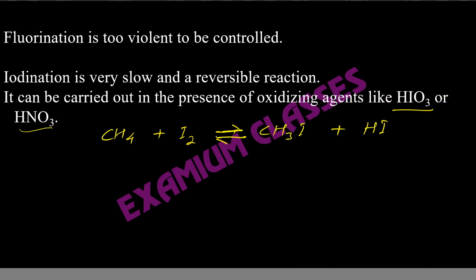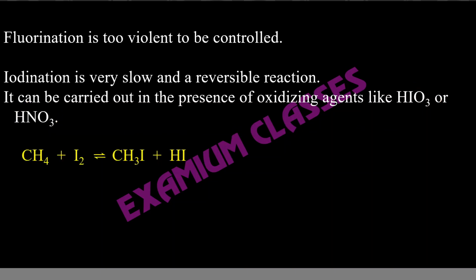So what happens? This HI is not available because it has been consumed by either HIO3 or HNO3. So the reverse reaction will not happen. Only the forward reaction will happen, and that will increase the rate of reaction. So CH4 plus I2 will give you CH3I and HI. This HI will be oxidized to iodine by either HIO3 or HNO3. You can use any one.